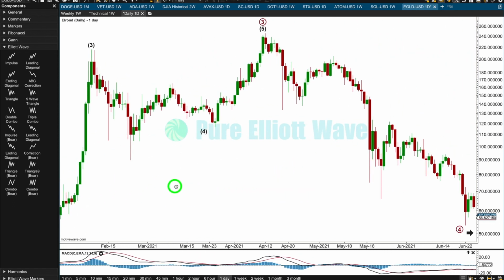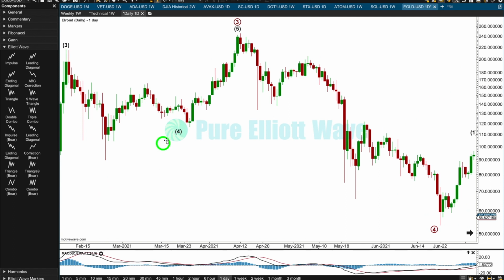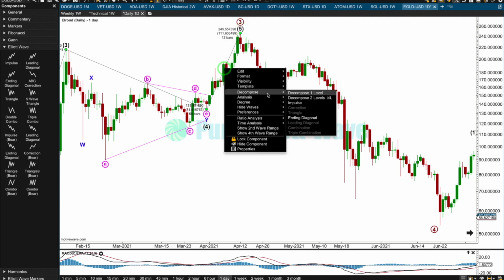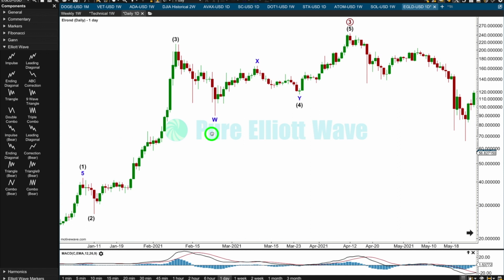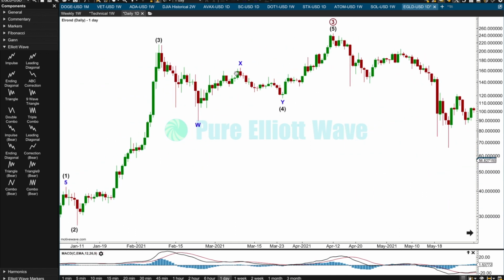Can we see intermediate 4 as a triangle? No, I think maybe it should be over here as a double zigzag. You want to see it over here. Oh, maybe some kind of combination. And then Y could be a triangle, but I don't really like the look of that. I mean, it could be. Is this going to work though? Don't like the look of that at all. No, I don't think 4 ends there. I think 4 ends here, but then it's a double zigzag and a horrible looking double zigzag. I don't want to see this as the end of the third wave with a truncation, and this looks corrective anyway.